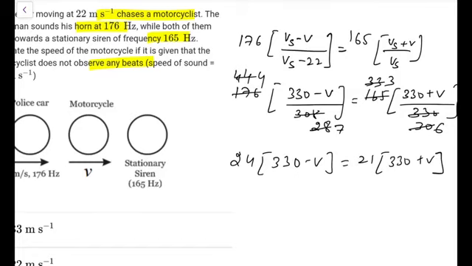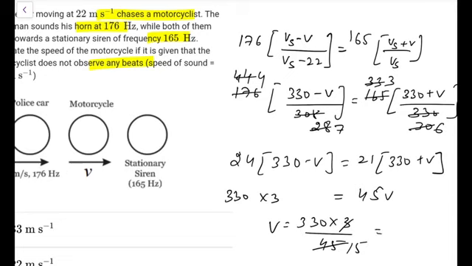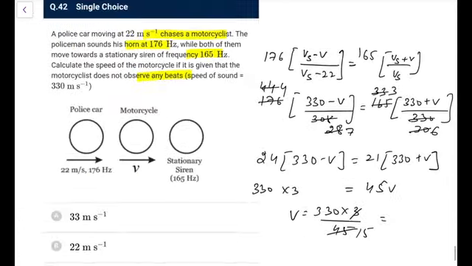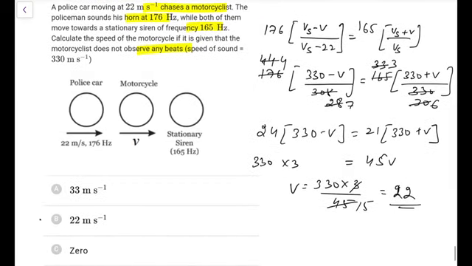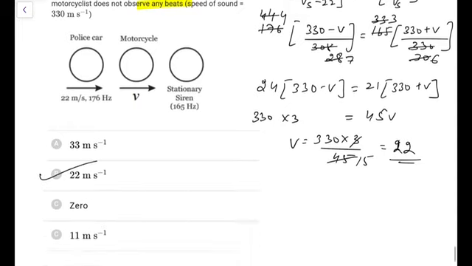So 24v plus 21v, take it there, that is 45v, 330 common, it would be 24 minus 21, that is 3. So v is 330 into 3 by 45, so this would be 15, and in the table of 15 you get 22. So the answer is 22 meter per second. That is the answer that you will get after solving all this.